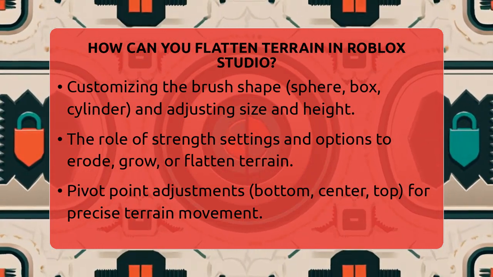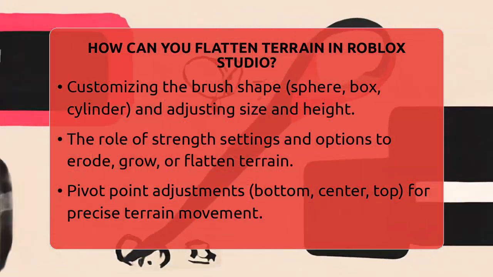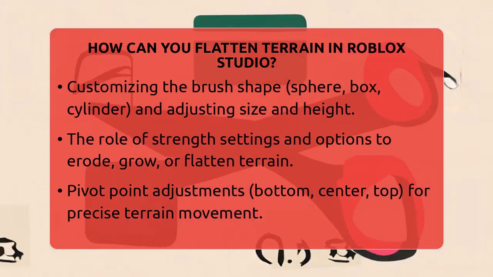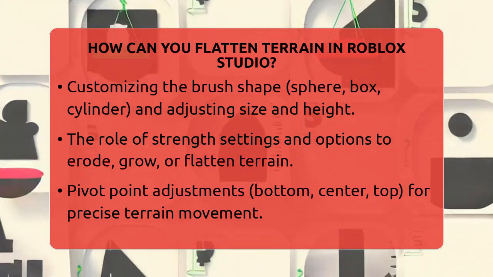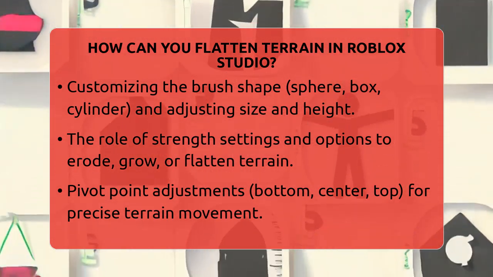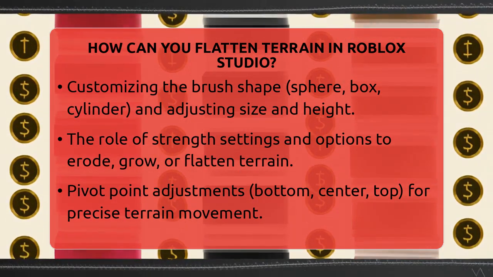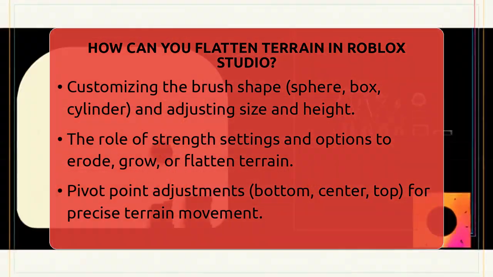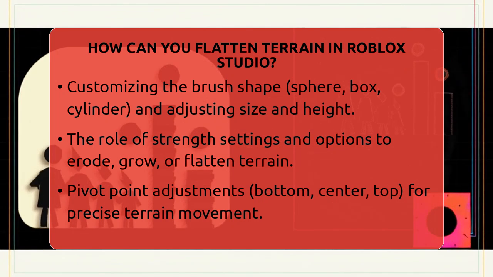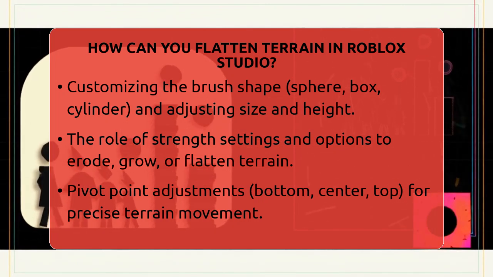You can choose to only erode terrain, which lowers it, or grow terrain, which raises it. Or you can flatten both ways to make everything level. You also have the option to set the pivot point of the brush to the bottom, center, or top, which affects how the terrain moves. Snapping is another feature that helps align terrain to the voxel grid, making it more precise.